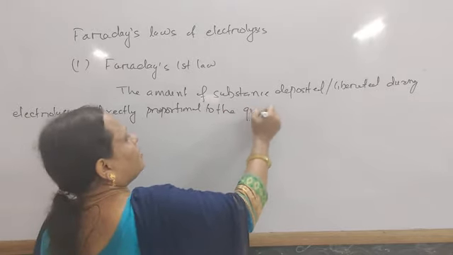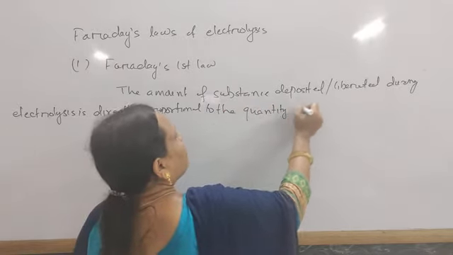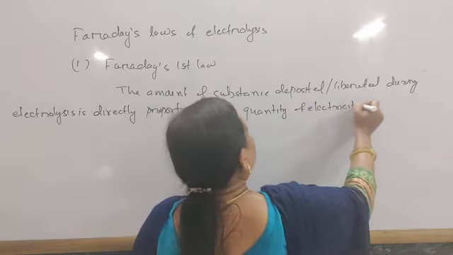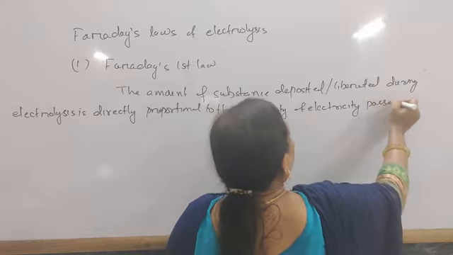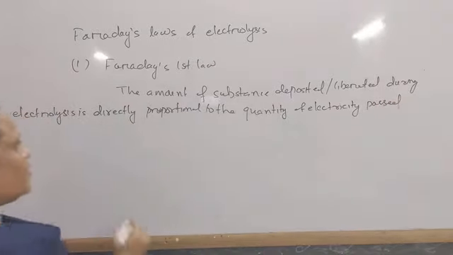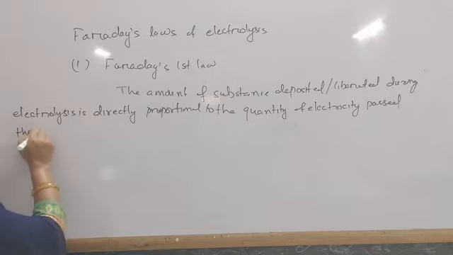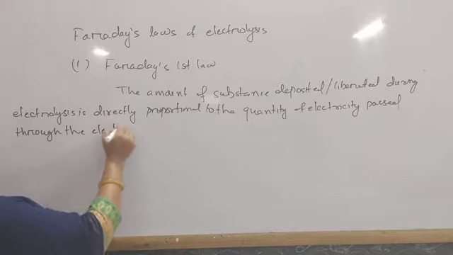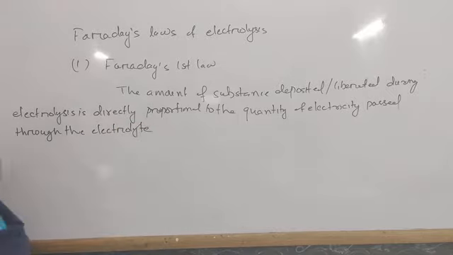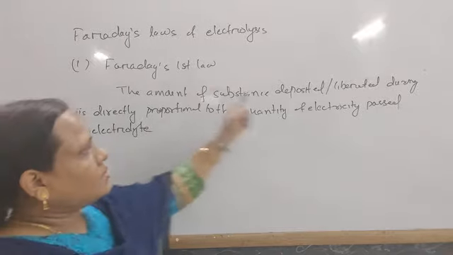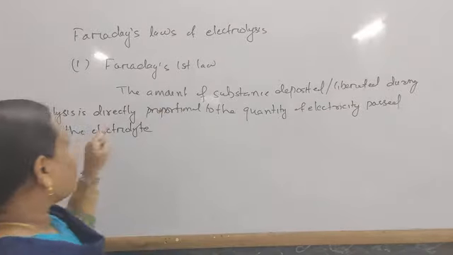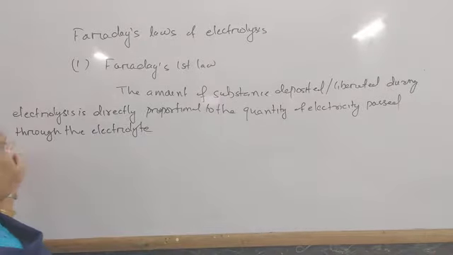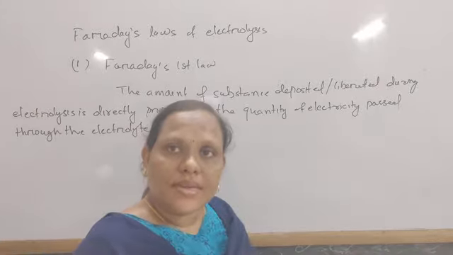So the amount of substance deposited or liberated during electrolysis is directly proportional to the quantity of electricity passed through the electrolyte.